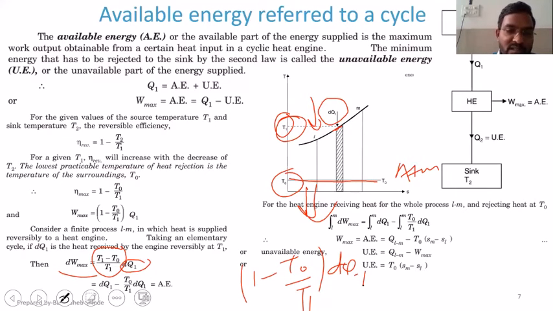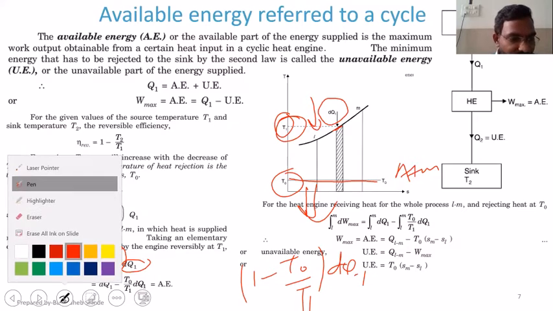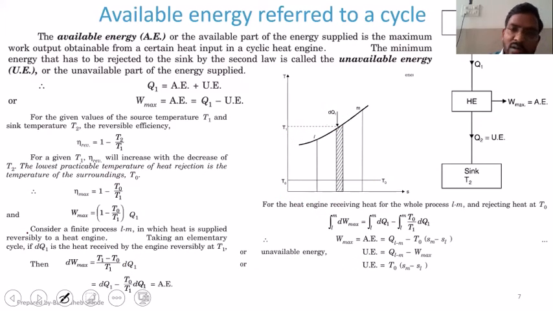And when you multiply the dQ1 into the bracket, you will get this value, dQ1 minus T0 by T1 into dQ1. Now this we have got for this small segment. And if I want to find this W for the whole process LM, what I have to do? I have to integrate this between the limits L to M.